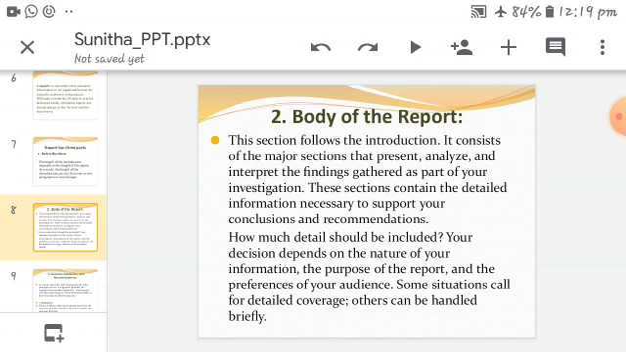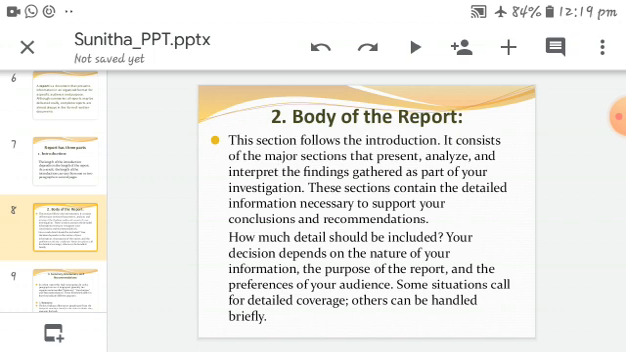In the body of the report, elaborate the matter, the issue, whatever matter you are writing. Analyze that matter and interpret the findings gathered as part of your investigation. What you investigated in that report, you can elaborate and write in your own way.